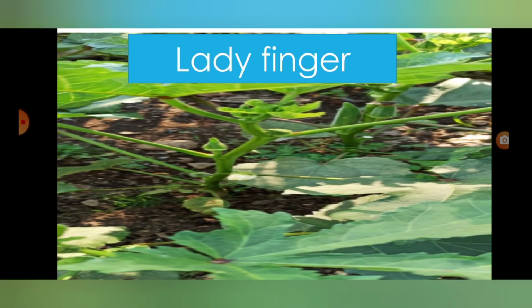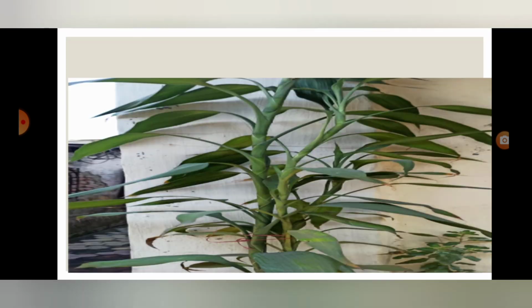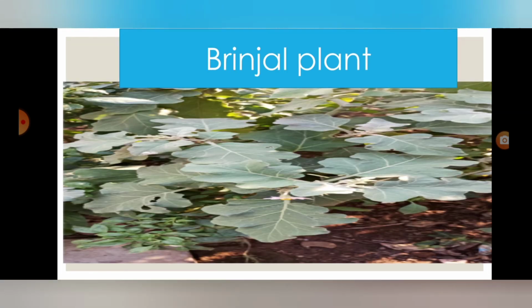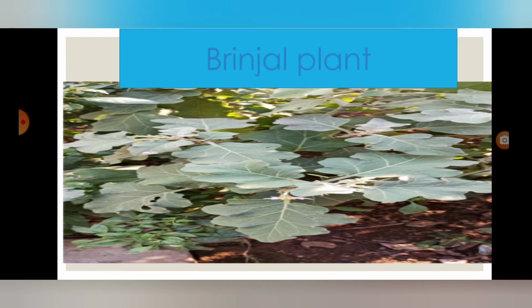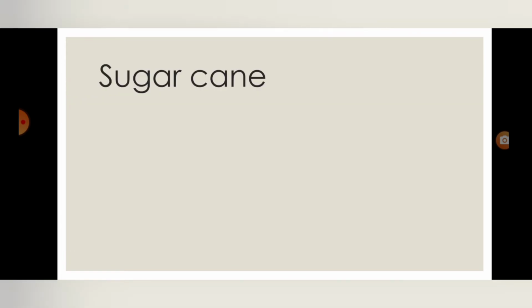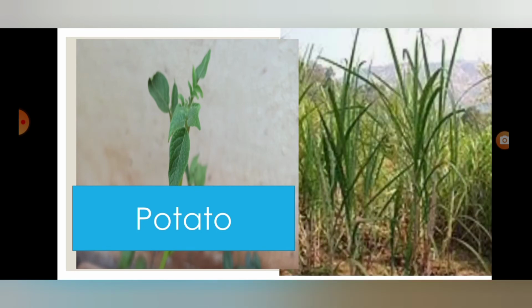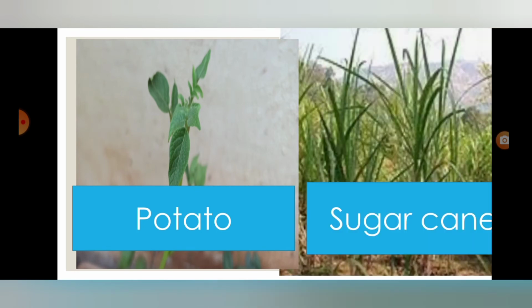What is it? Lady finger. Money plant. Brinjal plant. What is it? Brinjal plant. This is potato and this is sugar cane. All these plants are known as a bush or shrub.